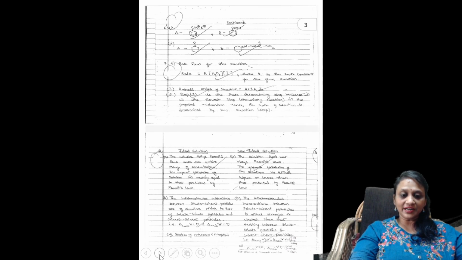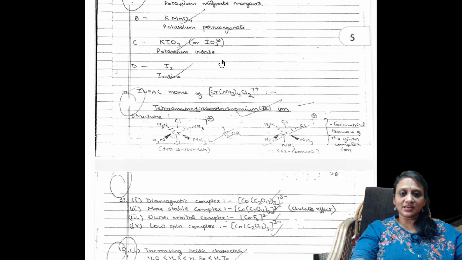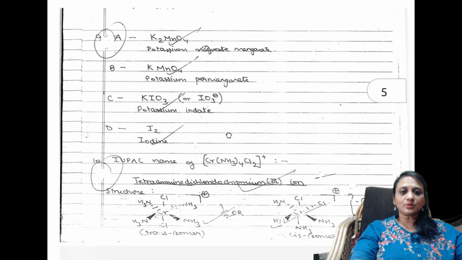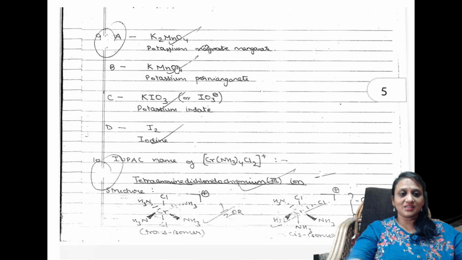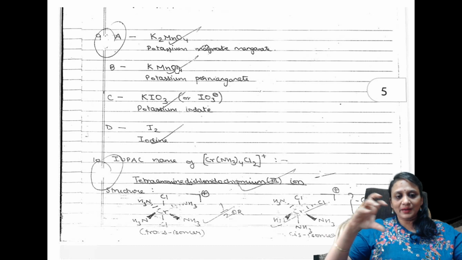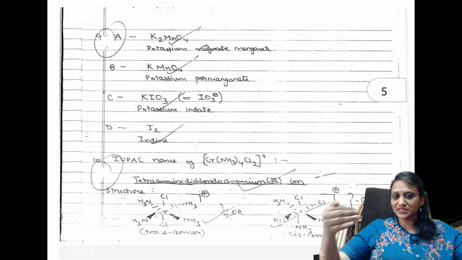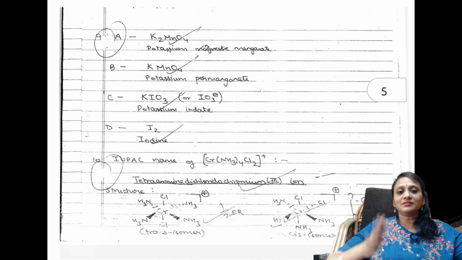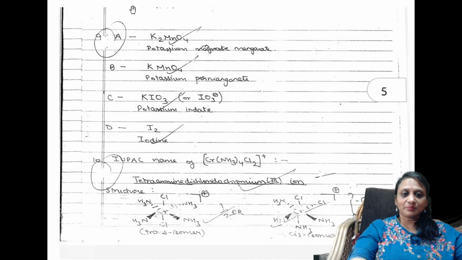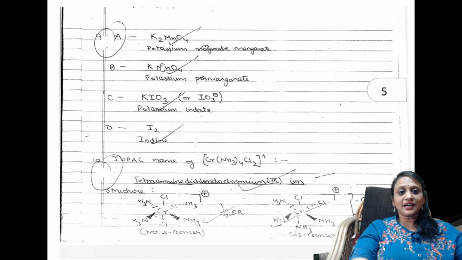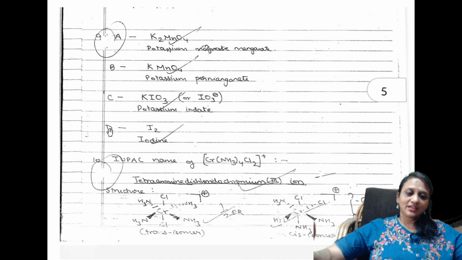Like that, if you have to write, observe carefully. Let me zoom it again. Yes. Here there was one question asked. Basically, they've given you a paragraph and they're asking you to identify A, B, C, D. Again, I'm mentioning this is a 2019 paper. Go through the paper. This is how it looks. So potassium permanganate is 1, right? So here they have given identify A, B, C, D. You need to just write A, B, C, D. No reaction required also. Right, students?